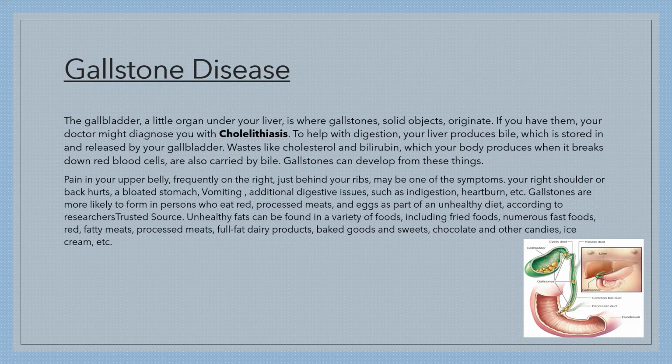So, gallstones are more likely to form in persons who eat red processed meats and eggs as a part of an unhealthy diet. According to researchers' trusted source, unhealthy fats can be found in a variety of foods, including fried foods, numerous fast foods, red fatty meats, processed meats, full fat dairy products, baked products, sweets, chocolates, candies, ice cream, etc.